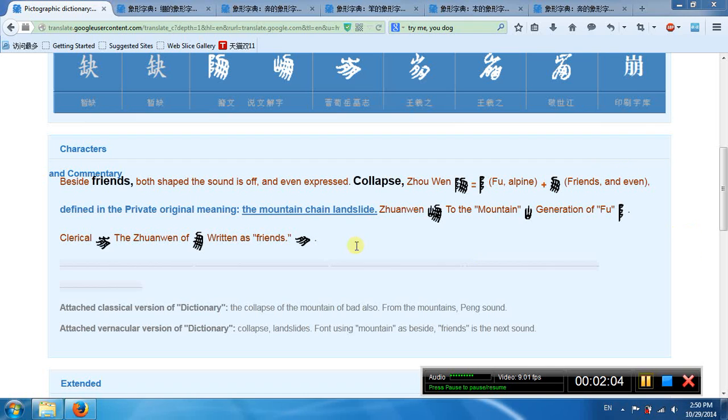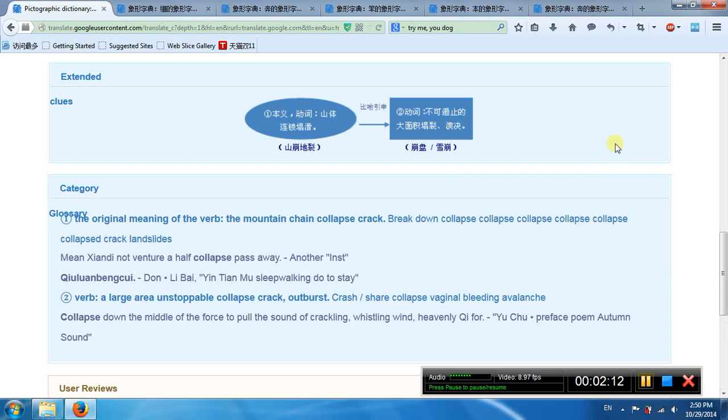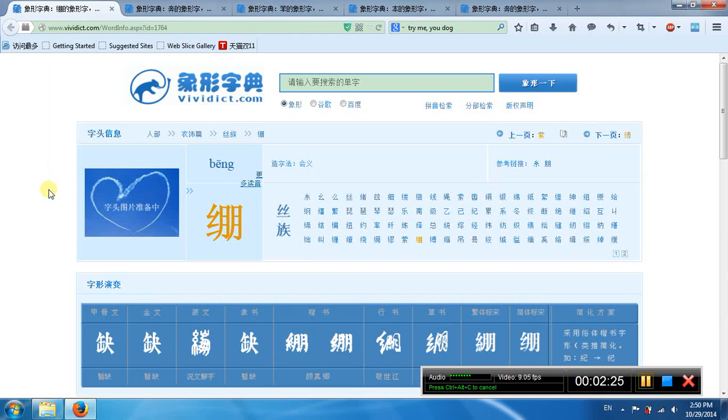So the mountain chance landslide. Okay, mountain chance landslide means beng. Okay, first meaning is mountain chance collapse crack. Second meaning means a large area unstoppable collapse crack outburst. Okay, beng. This is another beng.